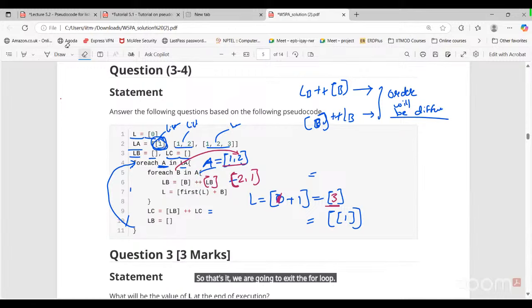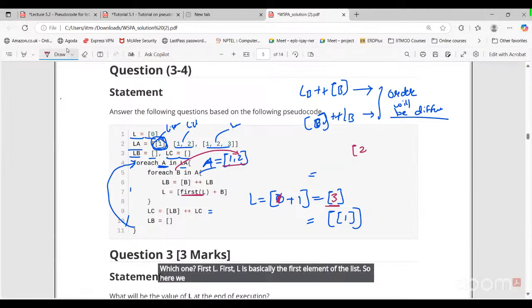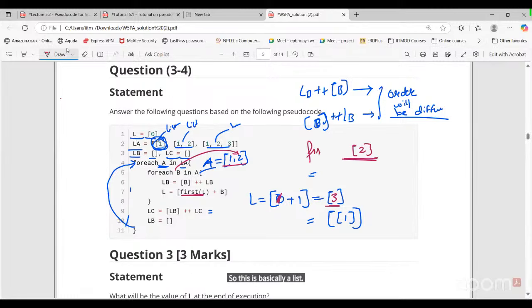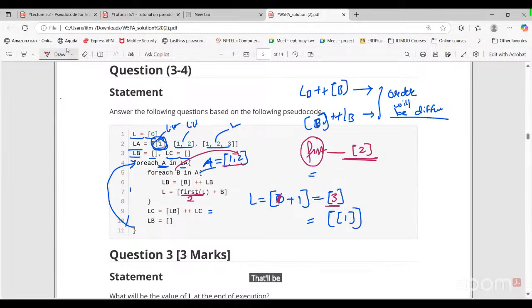I cannot understand the first L part. Which one? First L. First L is basically the first element of the list. So previously it was 2. So this is basically a list. If I say first of this list, it is going to give us an element. The element is basically 2 here. First element of the list will be 2. And what's the value of B?